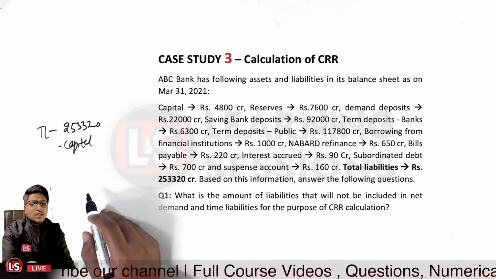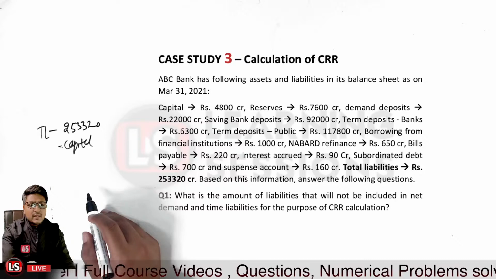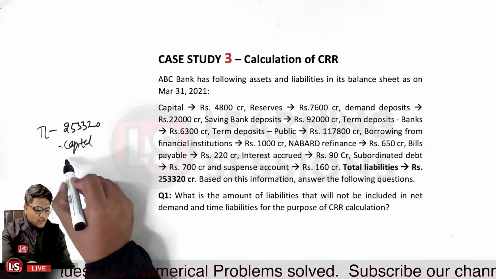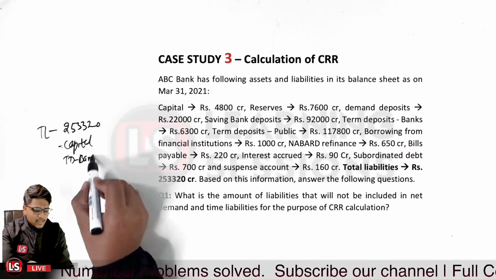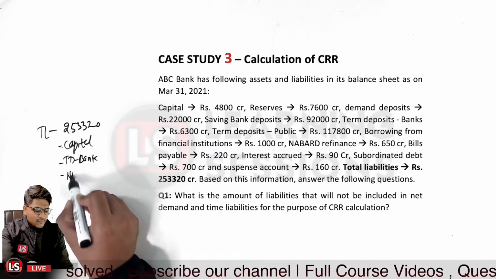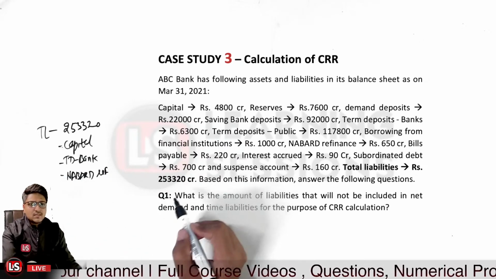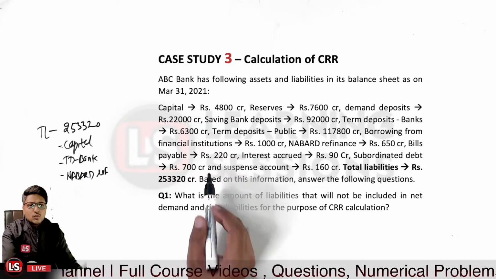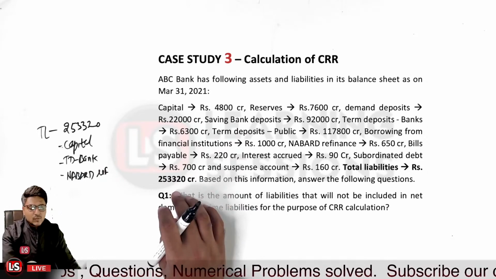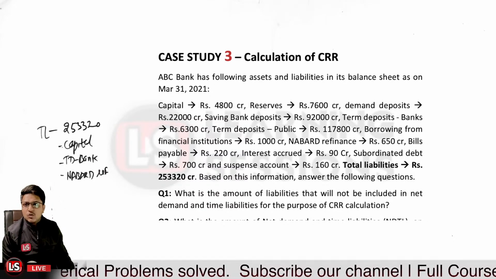And further, whatsoever balances or term deposits are maintained with the banks, those will also not be covered. So in this particular case, the term deposit with the bank, that is also not to be covered. And further, it is related to NABARD refinance. If any refinance facility is undertaken, that is also not to be taken over here. So NABARD refinance is also to be subtracted. So these will not be the components that will be covered for the calculation of the NDTL. Is that clear? So we need to subtract all these components related to the CRR calculation over here.